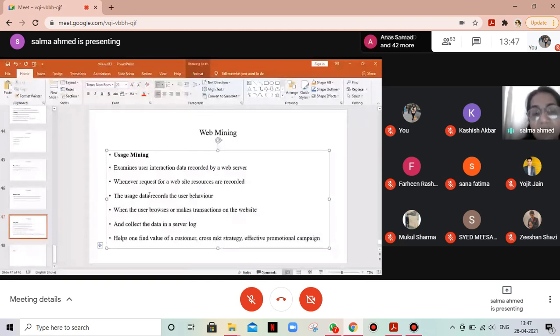The usage data records the behavior when the user browses or makes transactions on the website, such as how long he stays on each page, and puts it all in a server log.